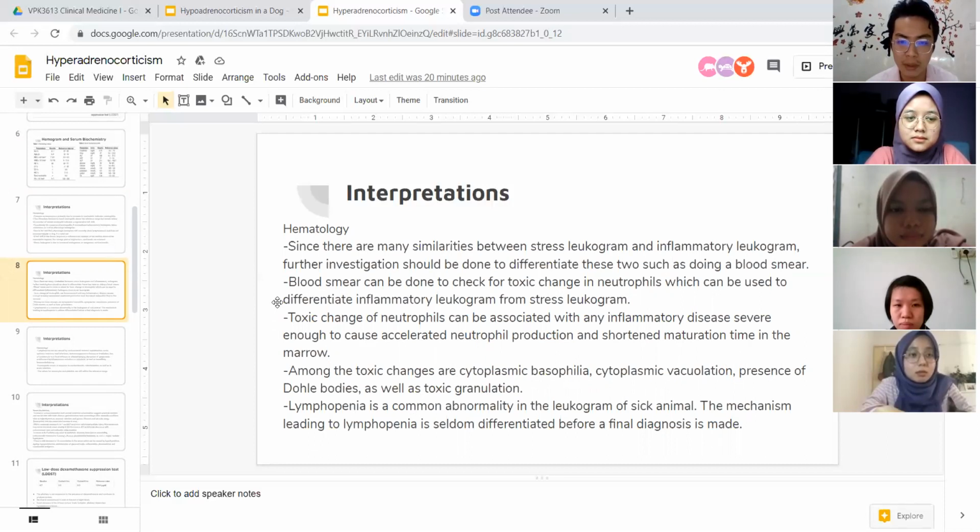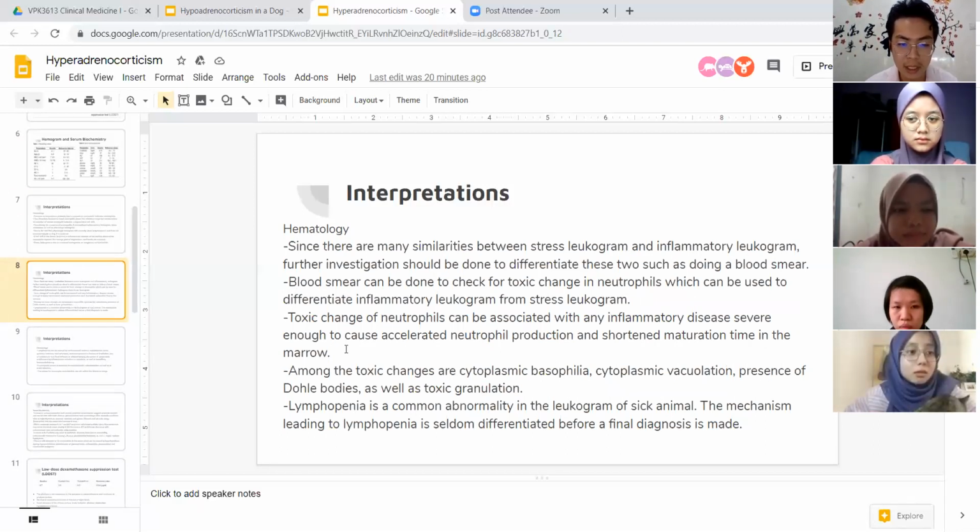So we need to do something to differentiate between stress leukogram and inflammatory leukogram. We can do a blood smear to check for any toxic change, which, if present, will indicate inflammatory leukogram. Toxic change, for example, can be cytoplasmic basophilia, cytoplasmic vacuolation, presence of Dohle bodies, as well as toxic granulation.